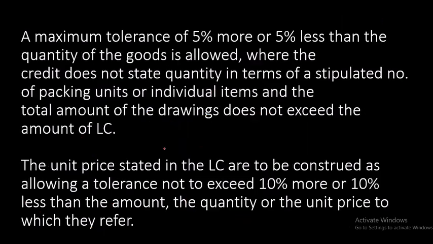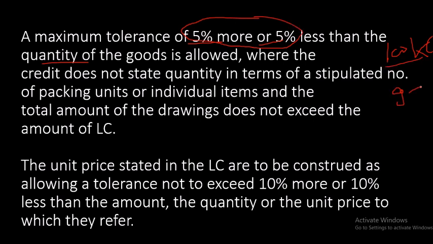Maximum tolerance limit is 5% or more. So if the quantity, like they told 100 kg, that is the quantity, so plus minus 5%, that much tolerance is allowed. So plus minus 5% means 95 to 105. If the weight, they told in LC that total weight is 100 kg, but once it is received in the importer's country they have seen that the weight is not 100 kg, it is 95 kg, then okay, that much tolerance is allowed.